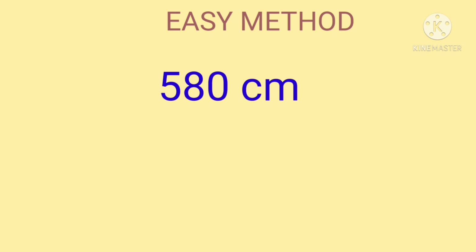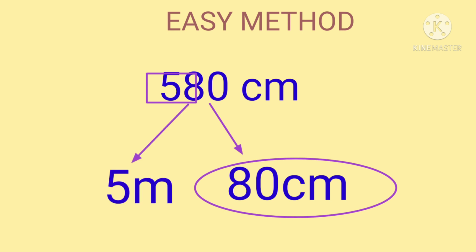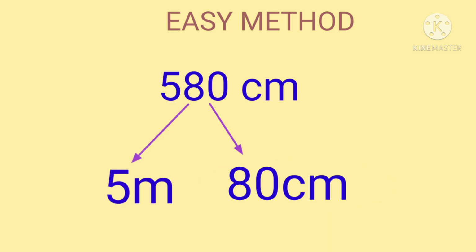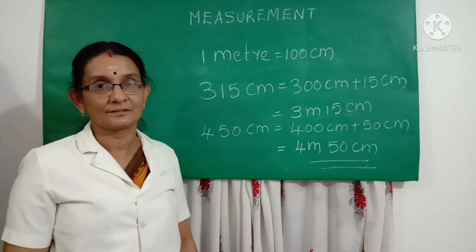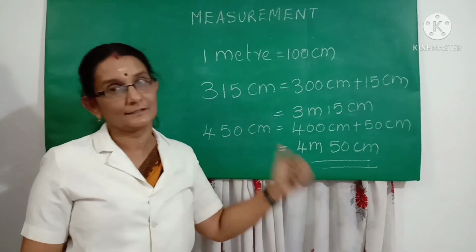Now let us see an easy method for conversion. 580 centimeter can be converted into meter and centimeter in this way. The last two digits 8 and 0 form the centimeter and the rest of the digits form the meter. So we have 580 centimeter is equal to 5 meter and 80 centimeter. So in this way we can convert centimeter into meter and centimeter.